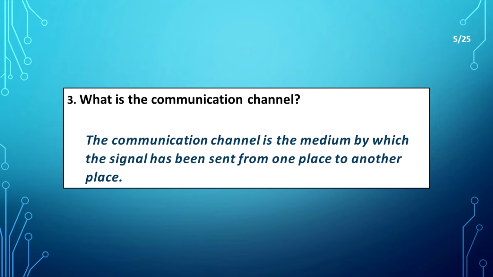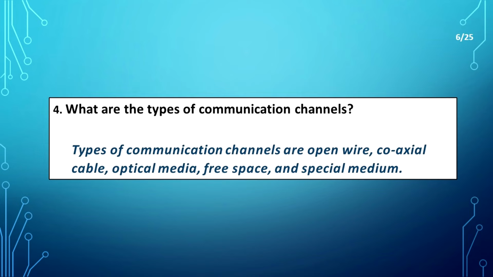What is the communication channel? The communication channel is the medium by which the signal is sent from one place to another place. What are the types of communication channels? Types of communication channels are open wire, coaxial cable, optical media, free space and special medium.